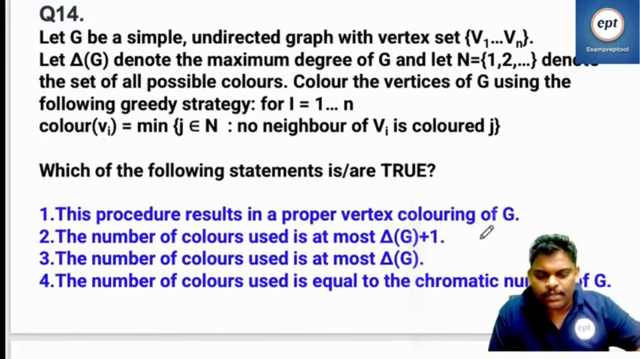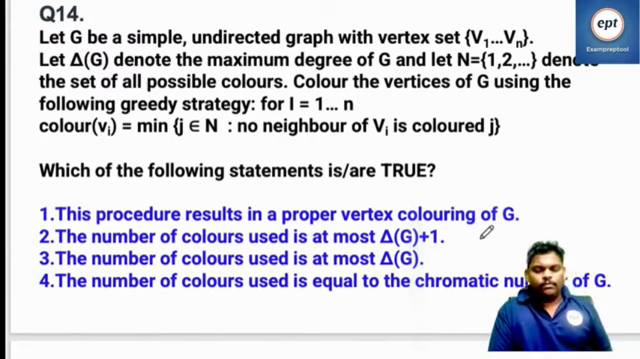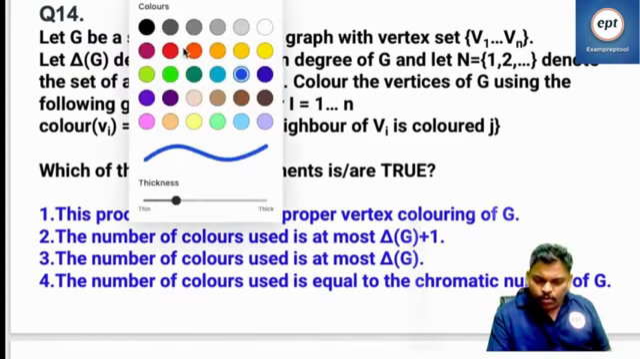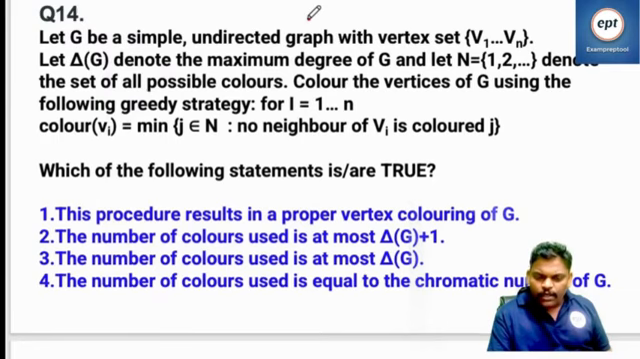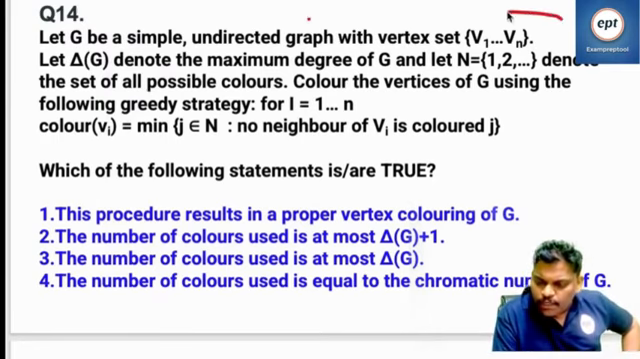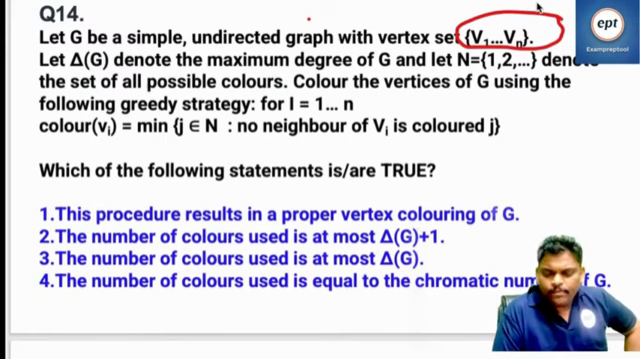So what is the answer for this? If you observe the problem, the graph contains vertices v1 to vn, so n vertices. Delta of G denotes the maximum degree of G. Okay.